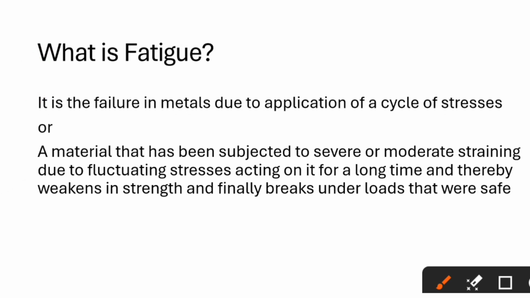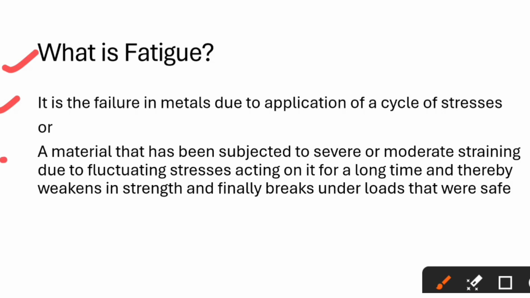So our next property is fatigue. So what is fatigue? Fatigue is the failure in metals due to application of cyclic stresses, or cycle of stresses. When we apply stresses on a material in a cyclic manner, the property which is generated in a material, particularly in metals, is called fatigue.